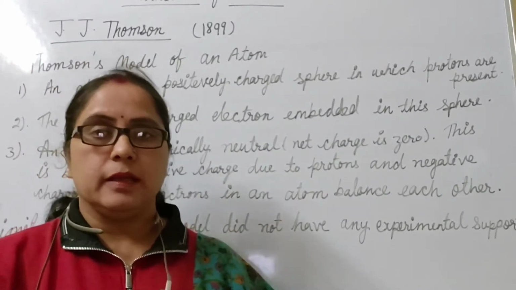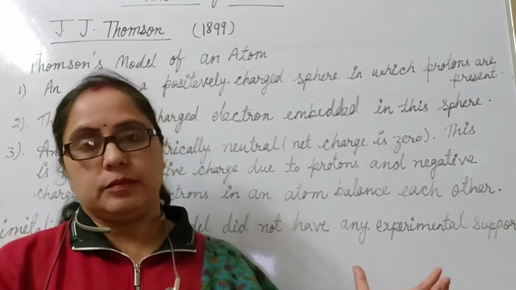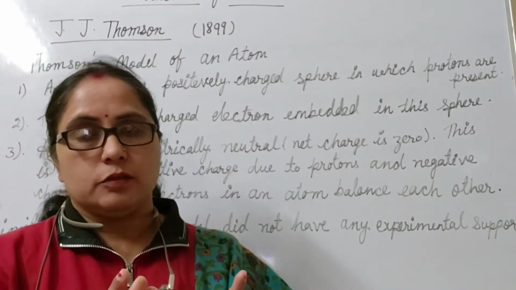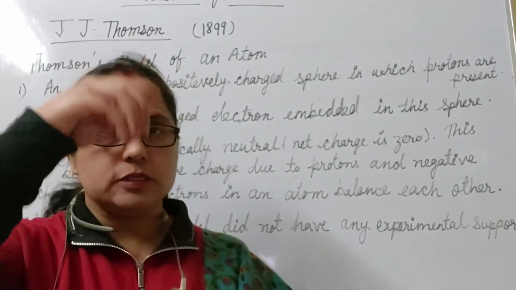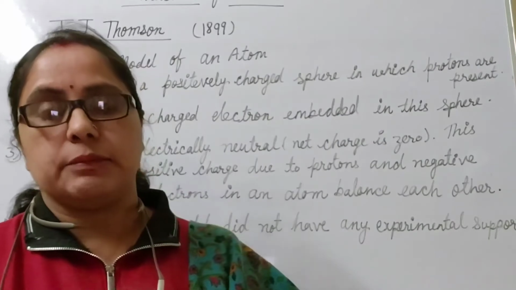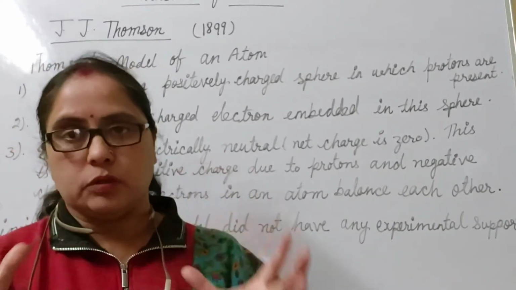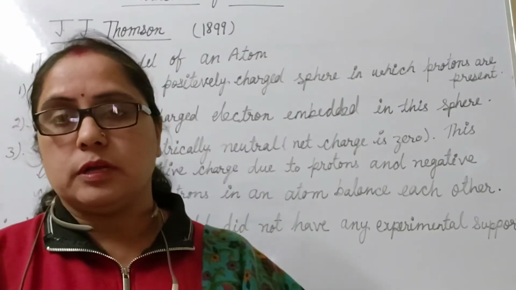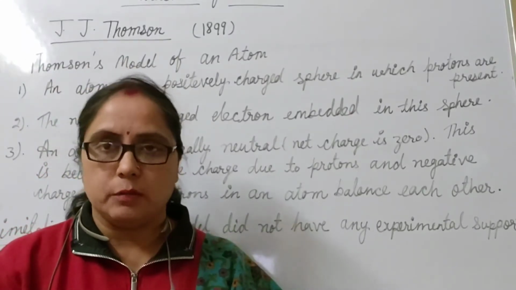Similarly, Thomson said that in his model, an atom is a positively charged sphere due to protons and electrons are embedded inside it. It means he compared electrons with the dry fruits and protons with the base of the cake. And so the Thomson model is also called a plum pudding model.